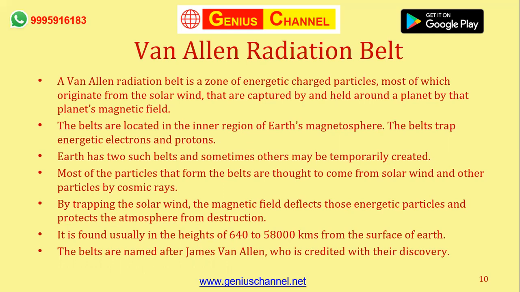This belt is created by the charged particles which were trying to enter Earth through the atmosphere, but were trapped and captured by the Earth's magnetic field. Imagine if Earth's magnetic field was not there, these particles would have entered and caused a lot of damage to humans as well as to life on Earth. Over a period of time, Earth, similar to Mars, would have been a barren land. So this is Van Allen radiation belt.